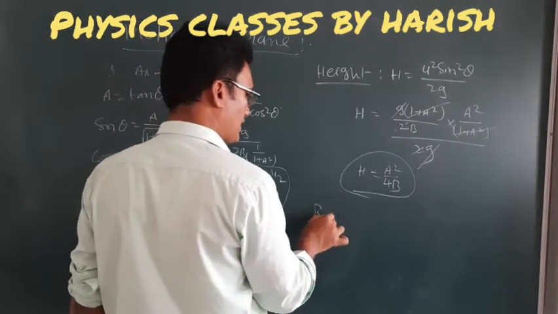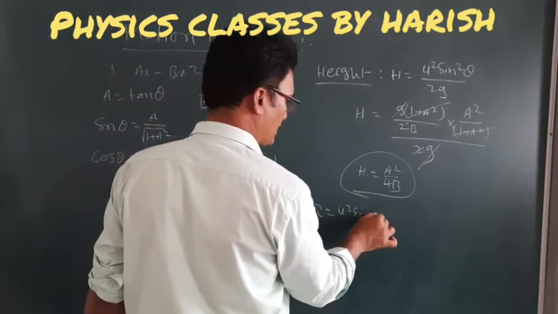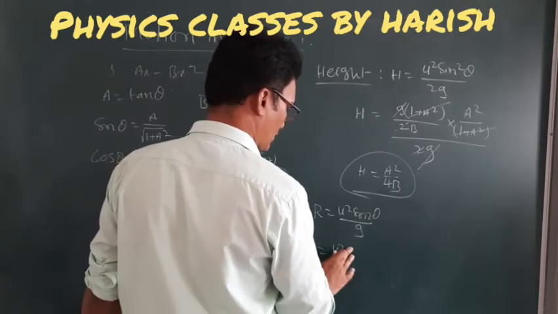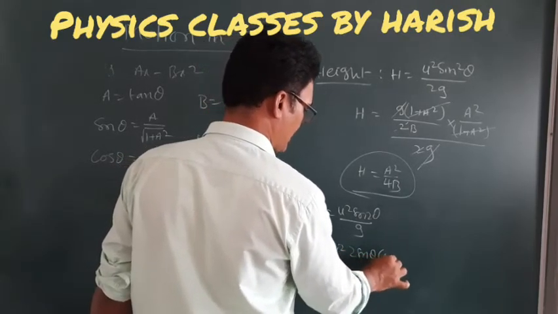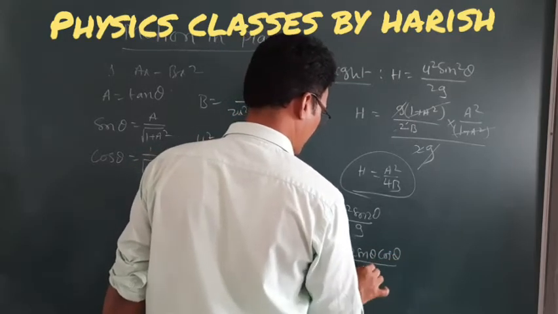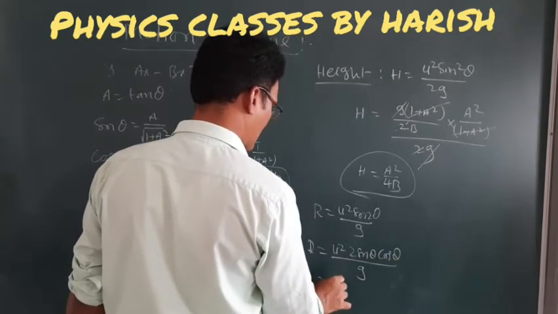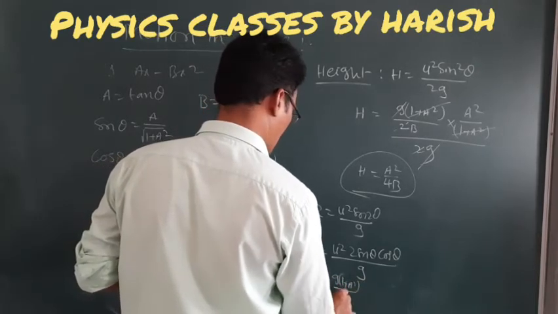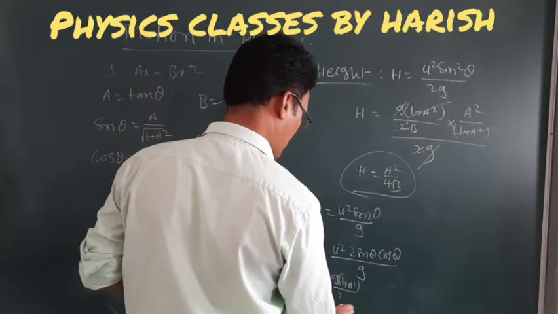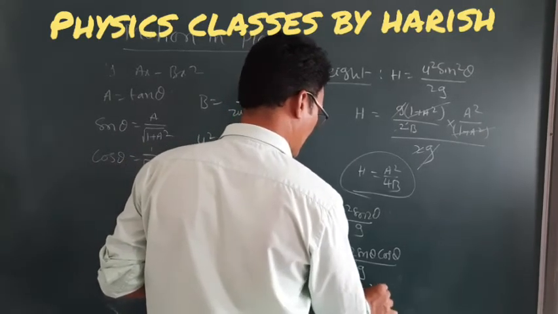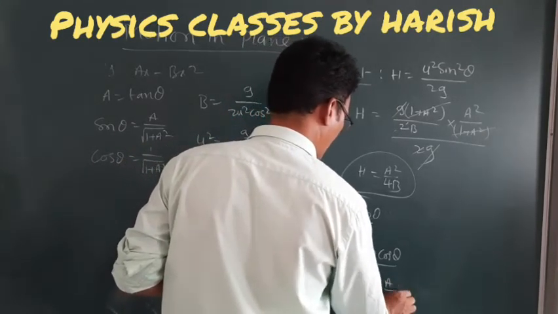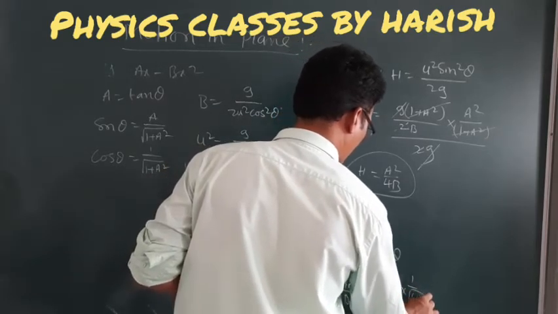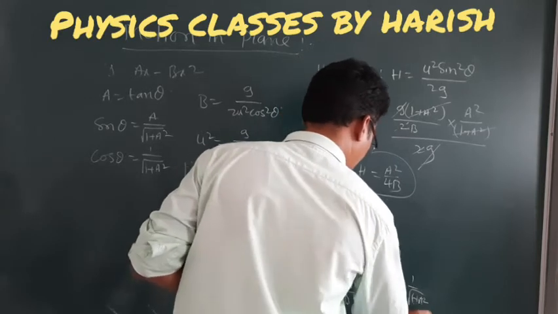Next, range: r is equal to u square sin 2 theta divided by g. We can write r is equal to u square into 2 sin theta cos theta divided by g. So r is equal to u square, which is g into 1 plus a square divided by 2b, into 2 into sin theta, which is a by root of 1 plus a square, and cos theta, which is 1 divided by root of 1 plus a square, and in the denominator g.